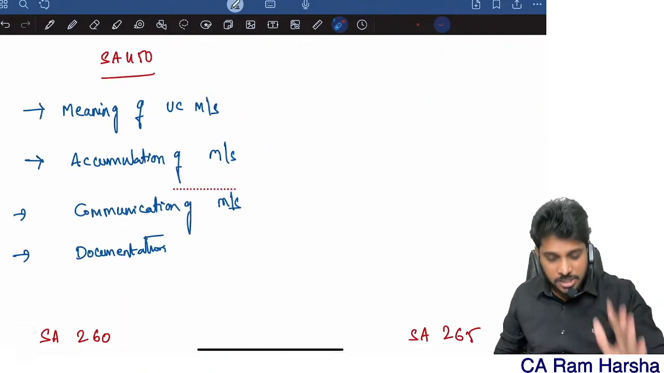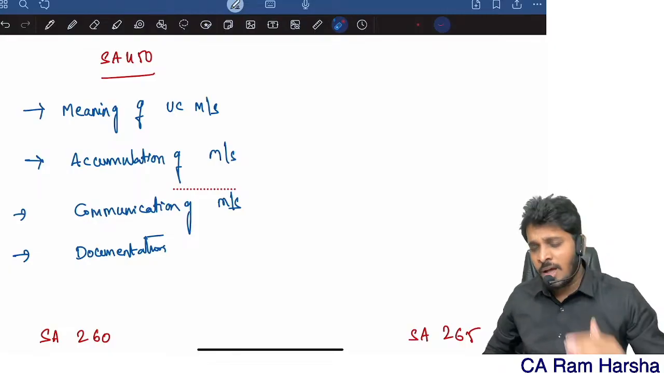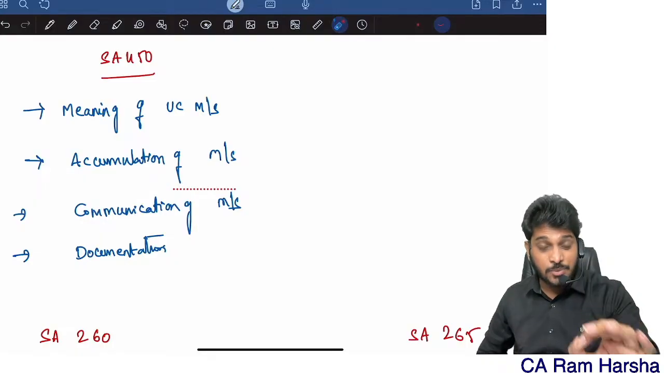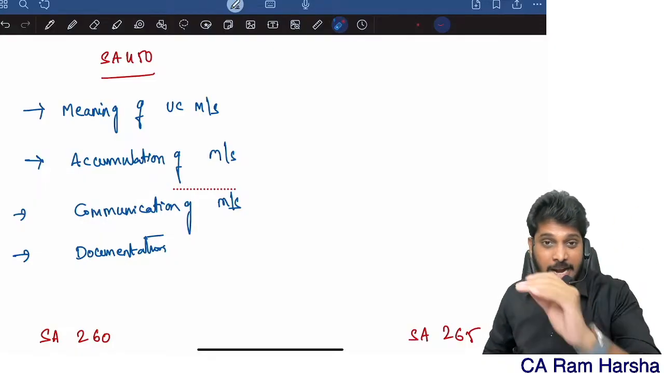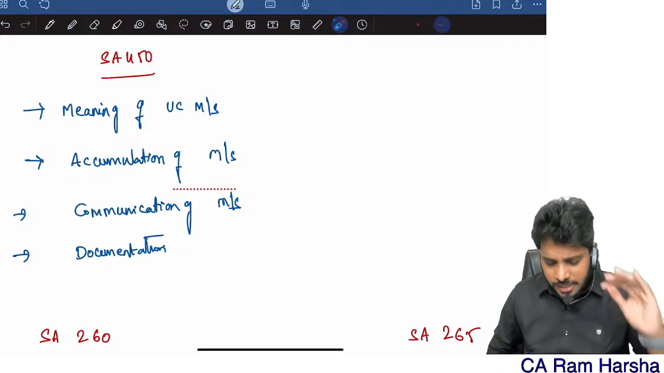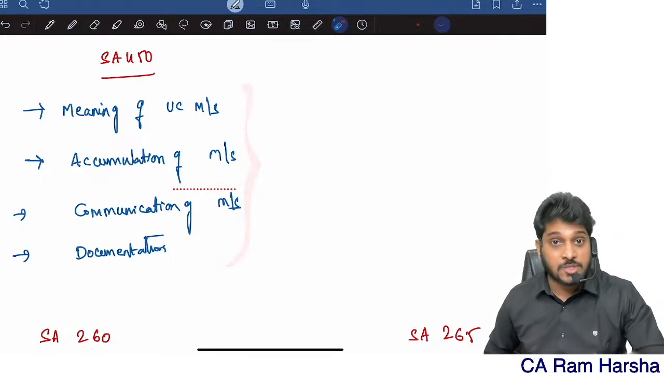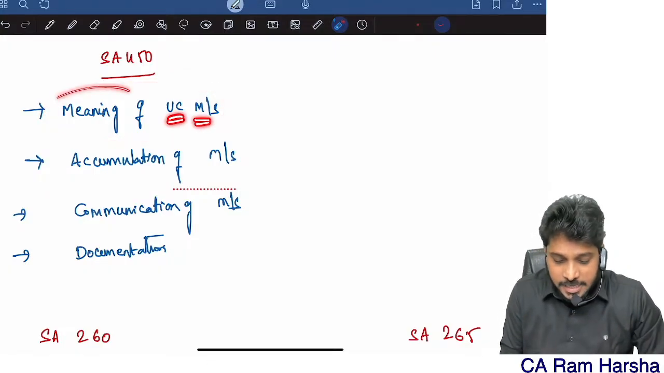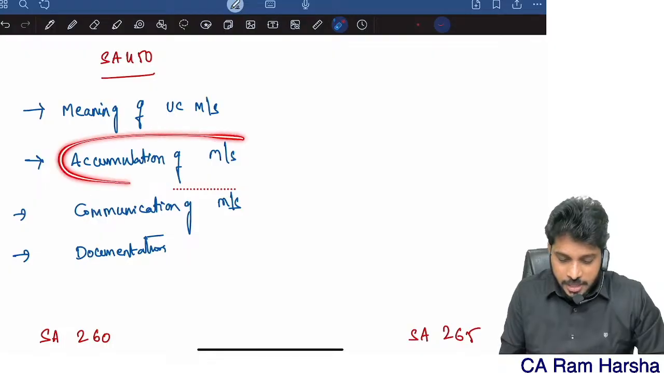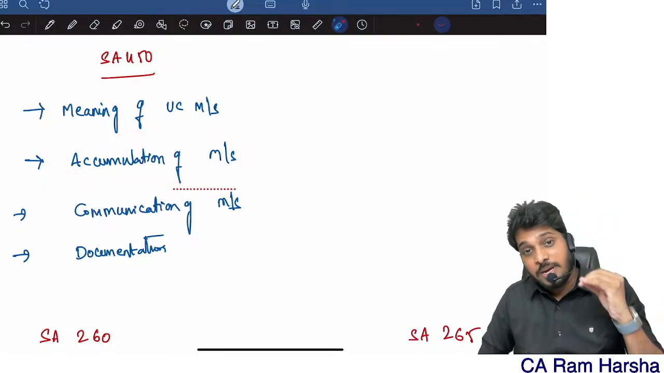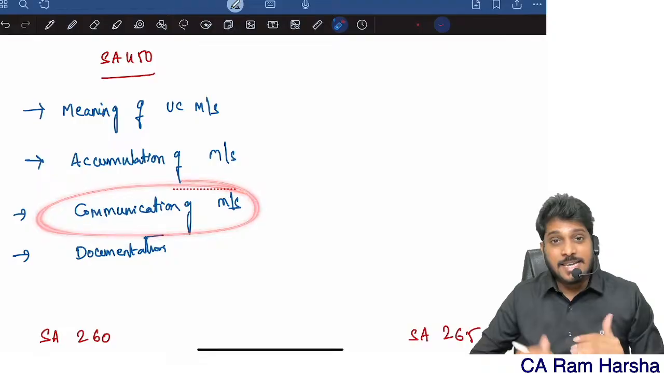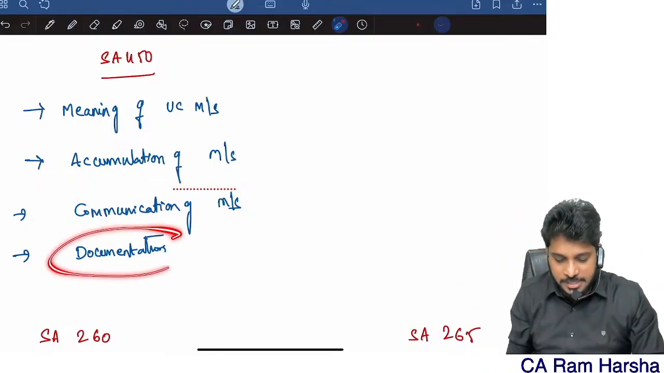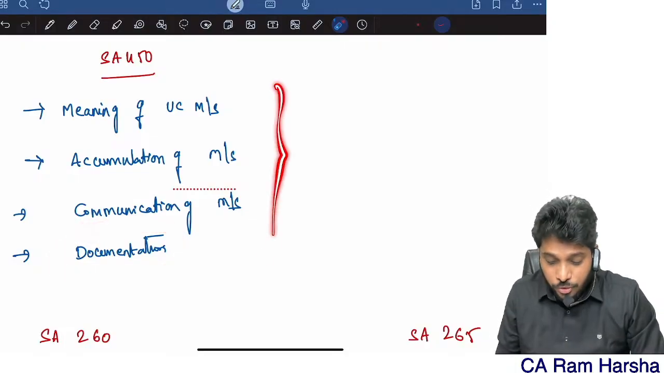Now, 450. First, let's begin the chapter with SA 450, evaluation of misstatements identified in an audit. That is the standard heading. In this 450 standard, there are 4 predominant topics. First, you need to understand the meaning of uncorrected misstatement. Then the concept of accumulation of misstatements. Then communication of misstatements to the management and to those charged with governance, and documentation of the misstatements. 4 issues are covered.